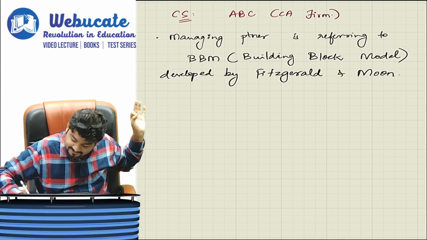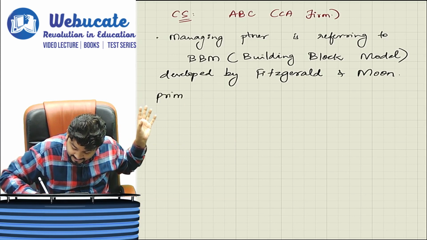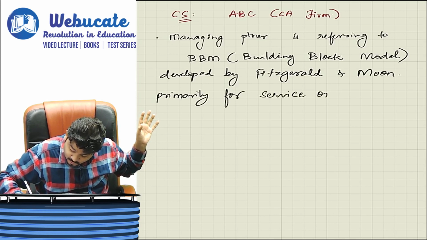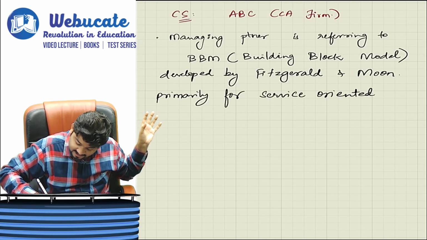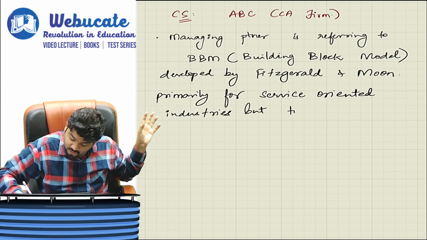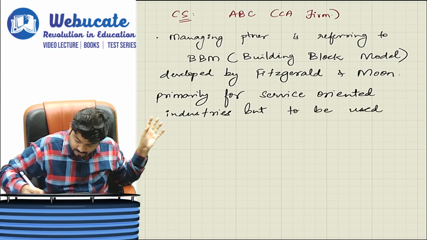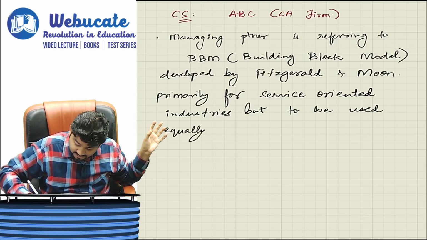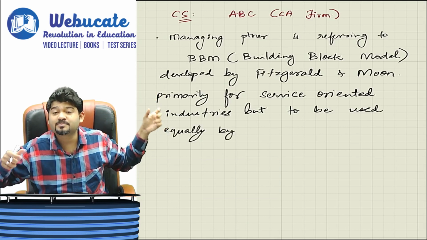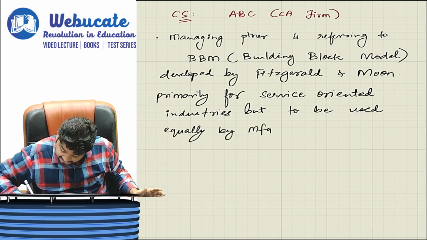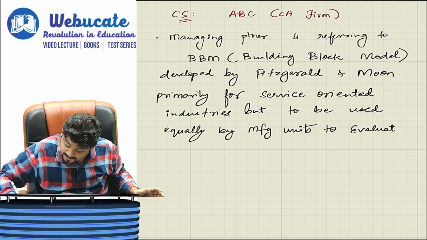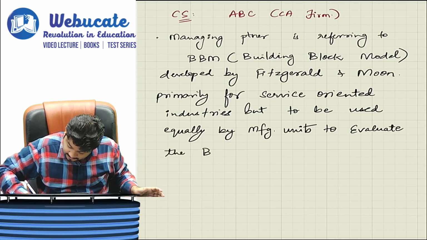So developed by Fitzgerald and Moon primarily for service oriented industries, but to be used equally by manufacturing businesses for evaluating their business performance. By manufacturing units, to evaluate what? The business performance.